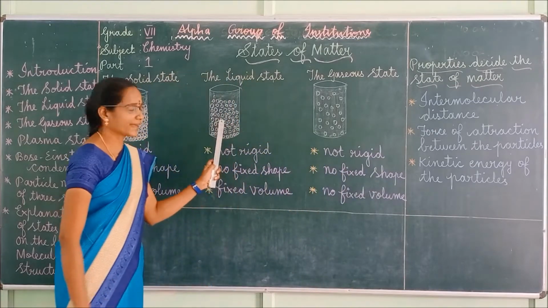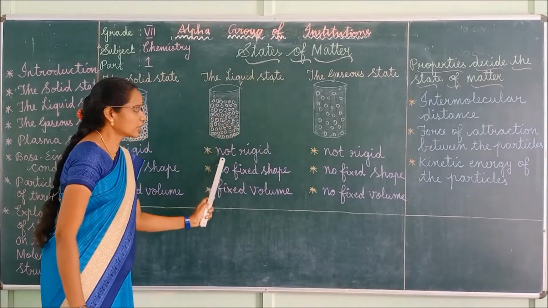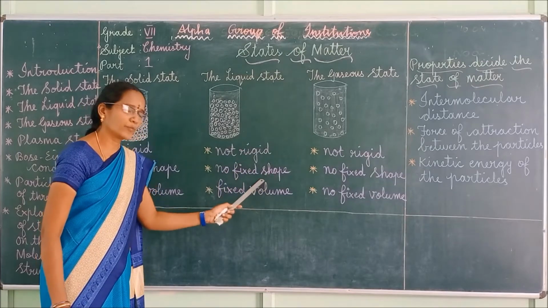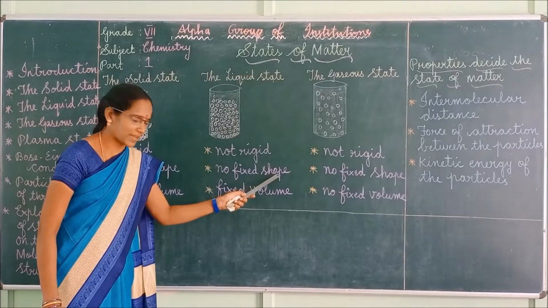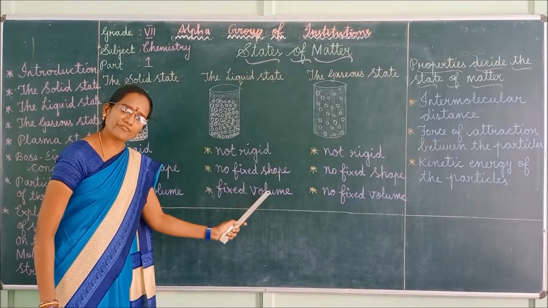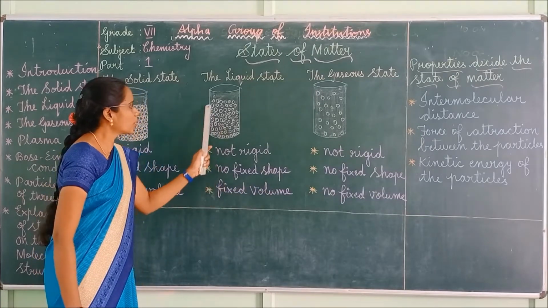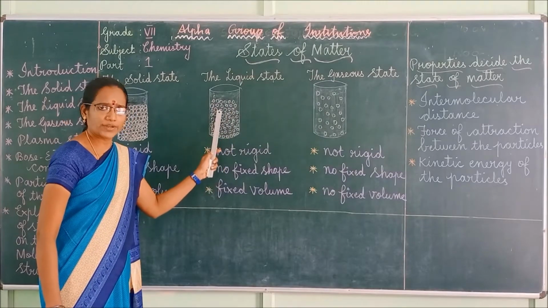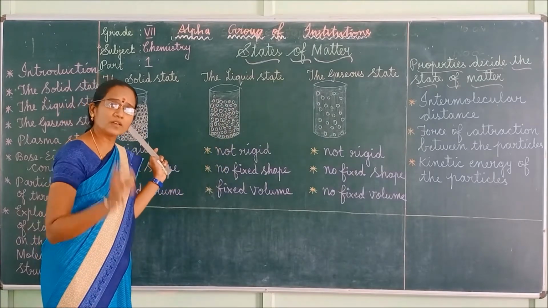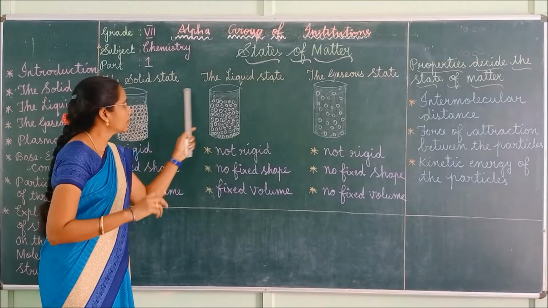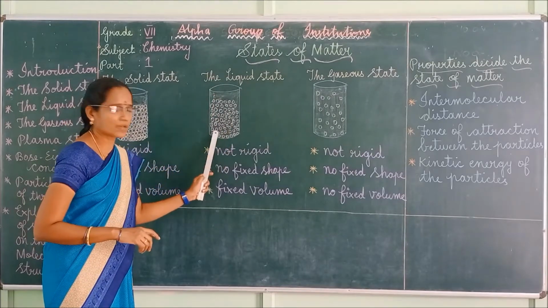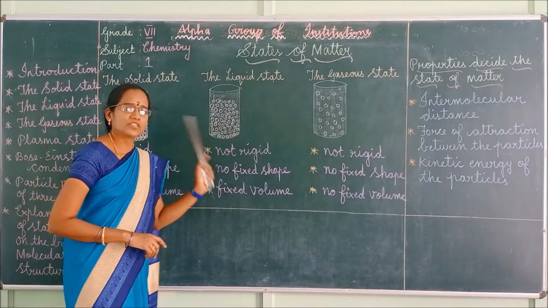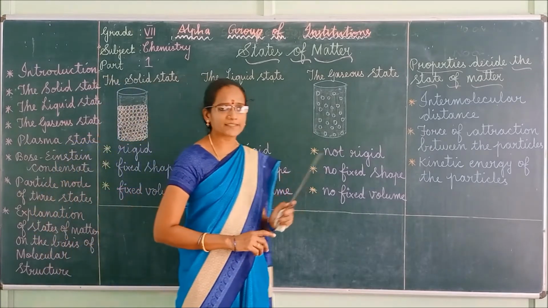Look at the diagram. Liquids are not rigid in nature. They have no fixed shape. Why? Because they change their shape. Next, liquids have fixed volume. See the molecules. Molecules are loosely packed in liquids, but in solids, molecules are closely packed, isn't it? In liquids, the molecules are somewhat loosely packed. Got it, children? Shall we move to the next one, the gaseous state?